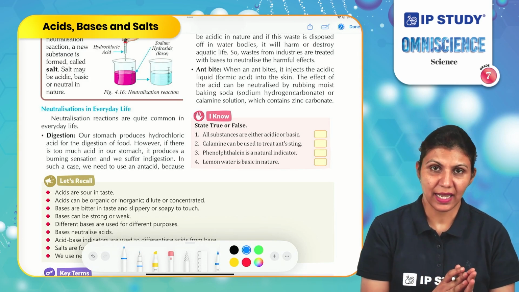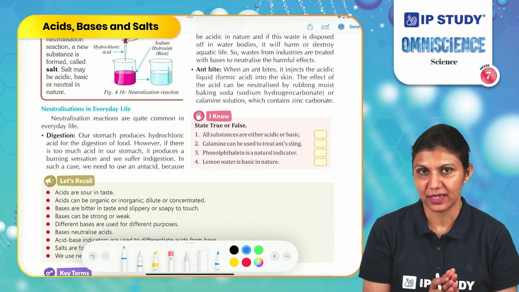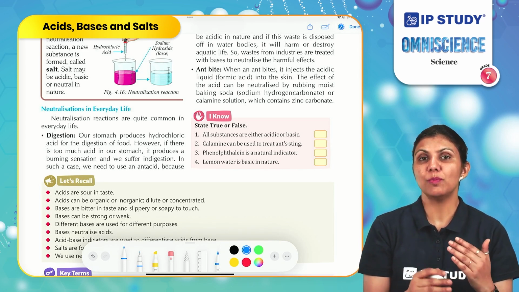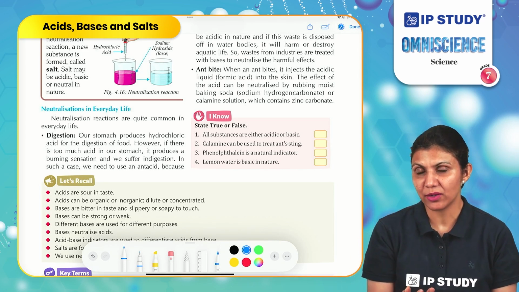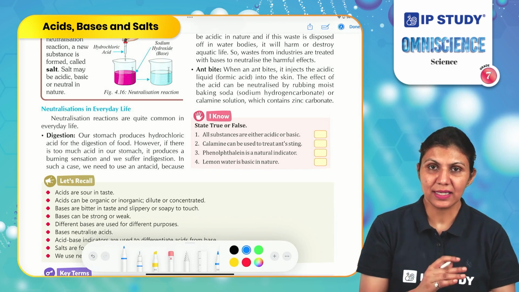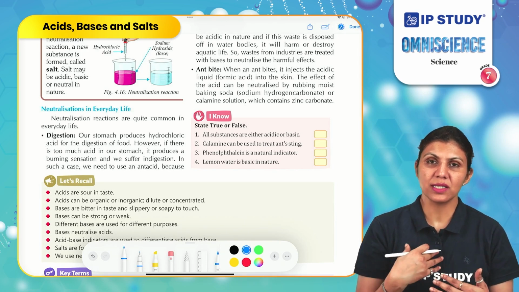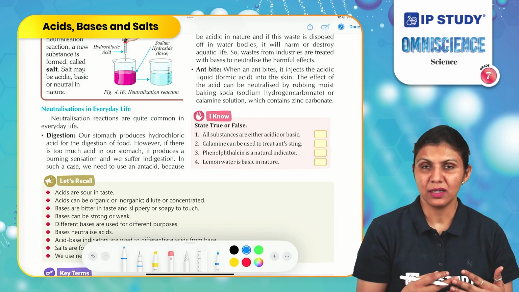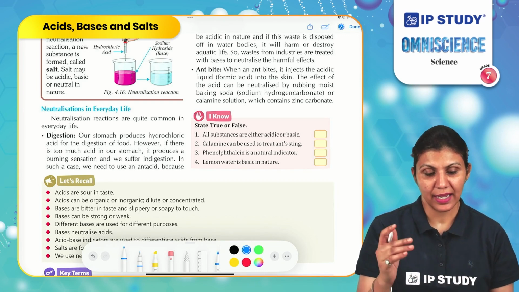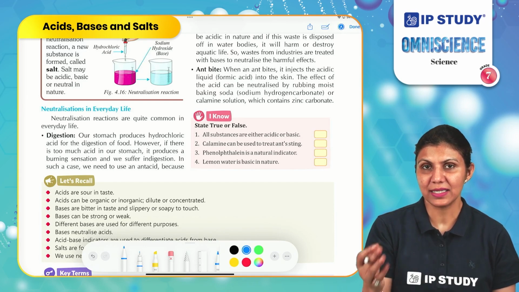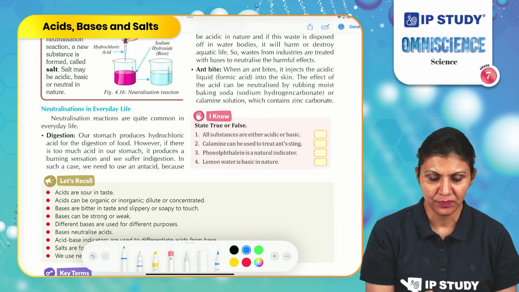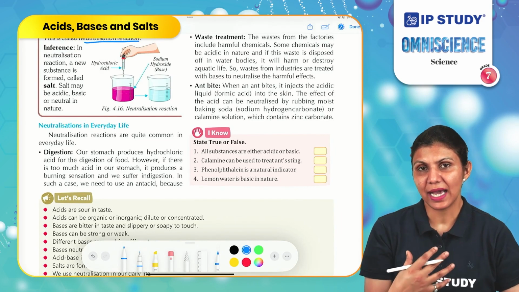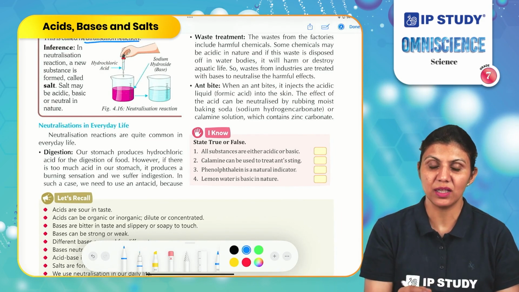We can do this by having an antacid in case of acidity. Otherwise, our stomach walls produce mucus to prevent any damage due to this hydrochloric acid. If the acid still increases, it causes a burning sensation in the food pipe or the stomach. That can be neutralized by adding an antacid, which is milk of magnesia here. When we consume milk of magnesia, the increased acidity subsides and we feel relief.